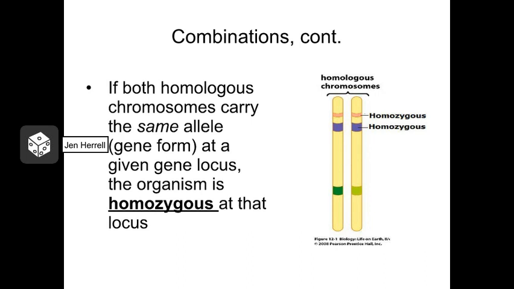Individuals who inherit the same allele for a characteristic from both parents are referred to as being homozygous for that characteristic. Homo means same, and zygous refers to that fertilized egg. In other words, if we could see inside that fertilized egg, we'd see the same allele on both chromosomes for that characteristic.